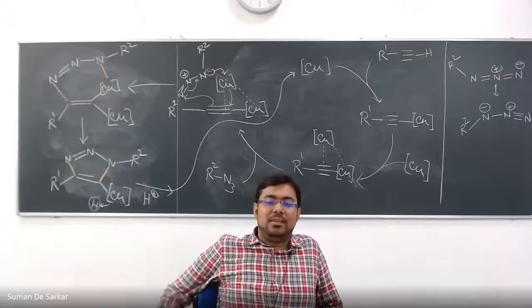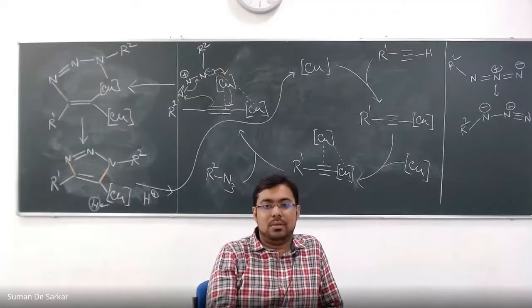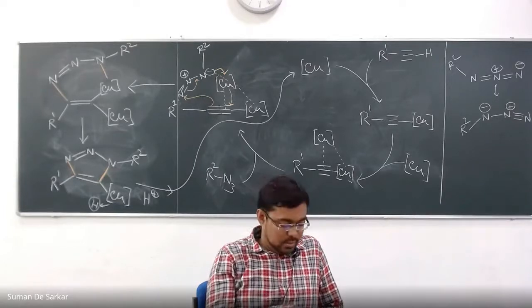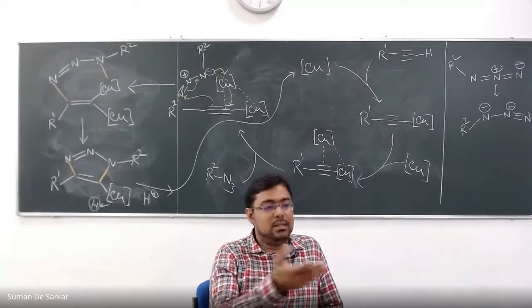Sir, if the exact mechanism of copper was not known, then how did they guess that copper would be useful? They did a lot of control experiments and also energy calculations. Whenever you predict a mechanism in organic chemistry, you don't have direct proof, because you can't really see the molecules.